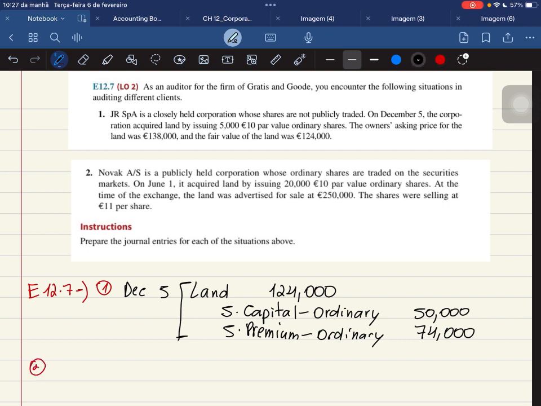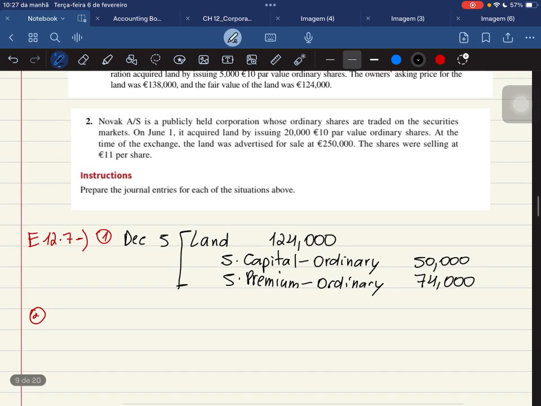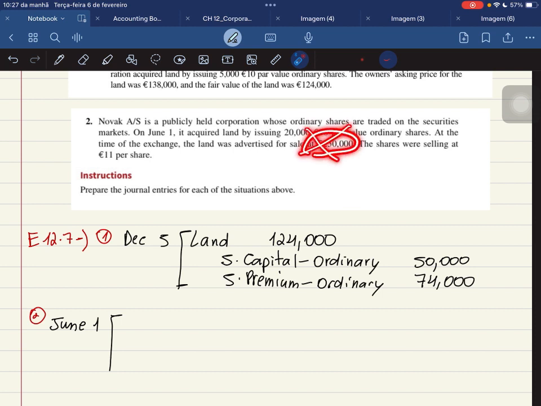Okay, the second entry happened on when? June 1st, right? Okay, so Novak AS is a publicly held corporation whose ordinary shares are traded on the securities market. On June 1st, it acquired land by issuing 20,010 euro par value ordinary shares. At the time of the exchange, the land was advertised for sale. Again, this number does not matter, right? It doesn't matter how much was advertised for sale. The shares were selling at 11 per share.